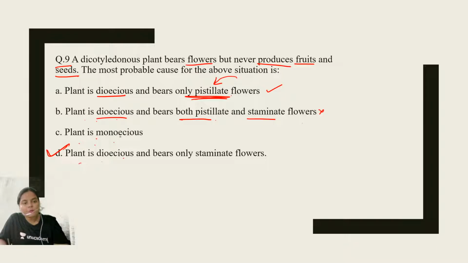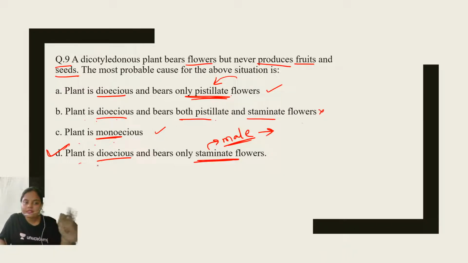Now, if the plant is monoecious, that means it bears both male and female flowers. Then fertilization and the process of fruit and seed development can take place. But when the plant is dioecious and bears only staminate flowers, staminate is the male flower. So the male flower will release the male gamete, but the process of fertilization will not take place on the staminate flower. So this is the right answer.